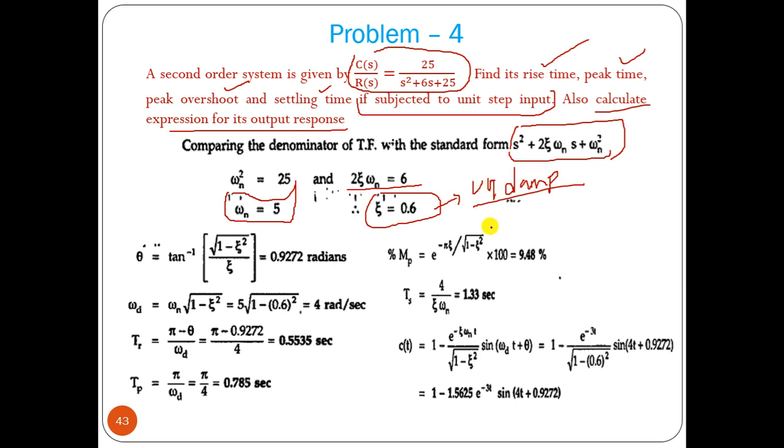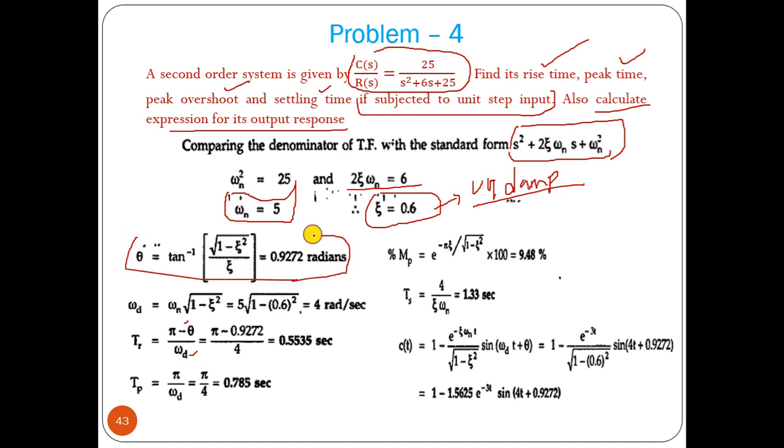So now we have to find out all those values of peak time, rise time. The rise time formula is (pi minus theta) by omega d. So we need to find theta and omega d. Theta equals tan inverse of root of 1 minus zeta square by zeta. In radians, we have to find it.